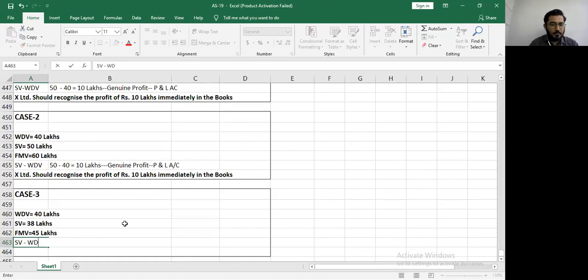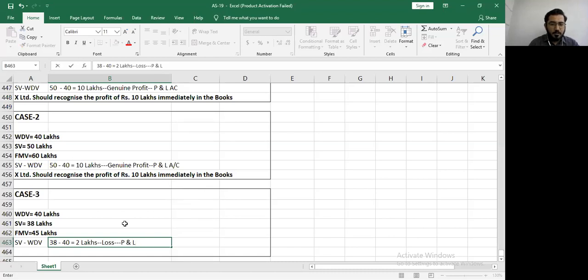And we have sale value minus WDV, that is 38 minus 40 lakhs. Perfect. So we have a loss of rupees 2 lakhs, which is a genuine loss. 2 lakhs is your loss. And it will be recognized in the P&L account. What you're saying is absolutely correct.